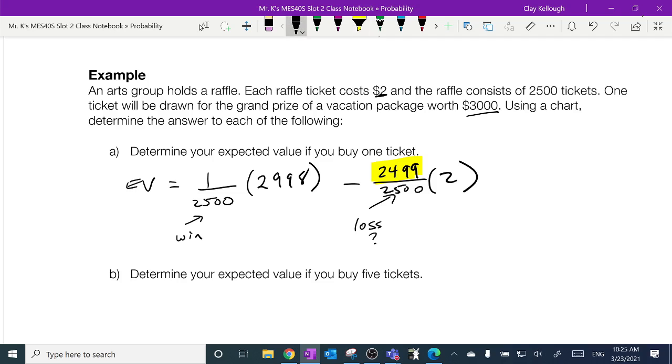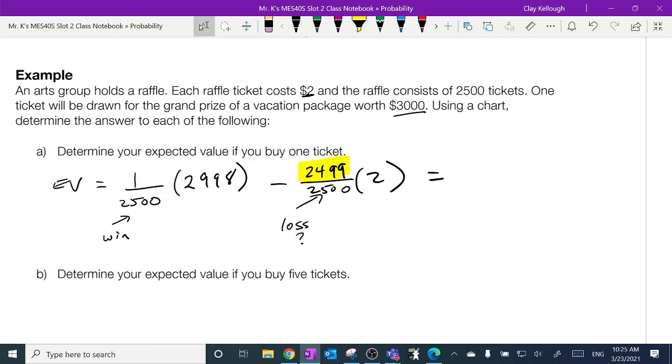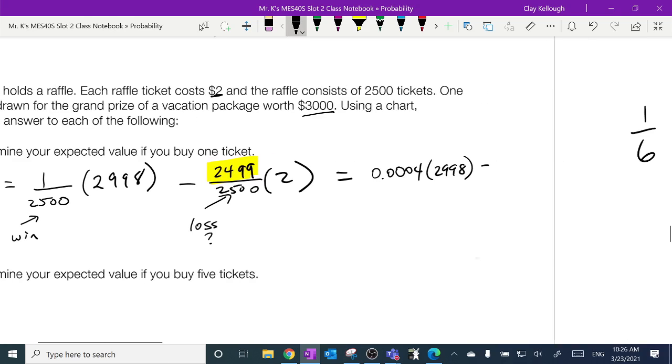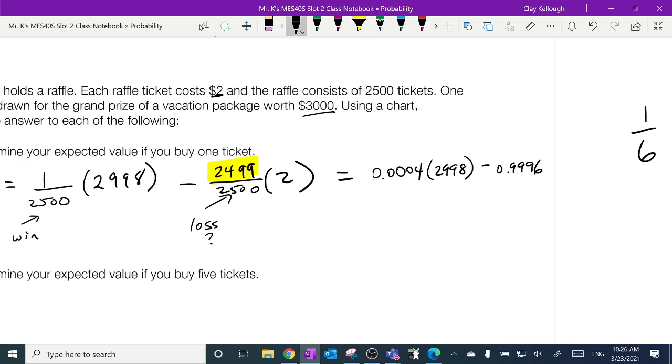Okay, let's do the math now, or do the calculating. Want to go to decimals? Let's go to decimals. 1/2500 is 0.0004. I ran that through a calculator. I didn't do that in my head. Times the 2,998. Minus, and this is 0.9996. That's what this fraction here is. Times 2. And then I ran that through my calculator, and I end up with negative 80 cents.